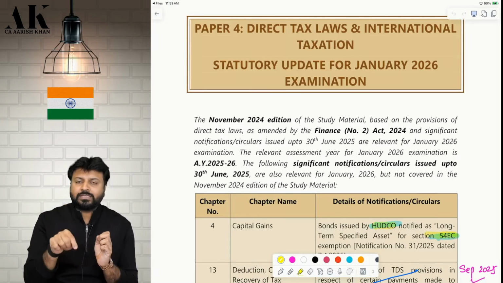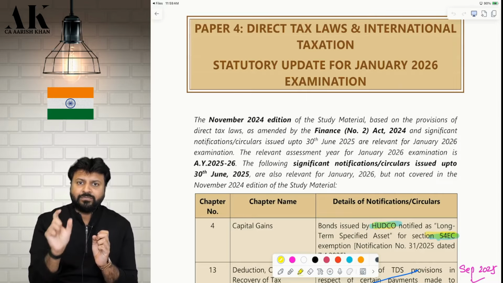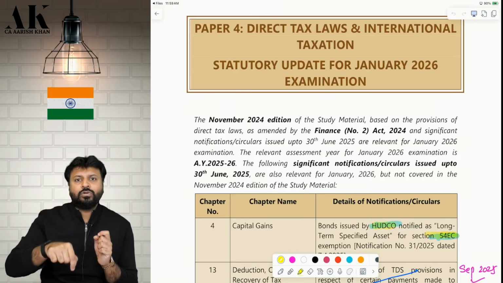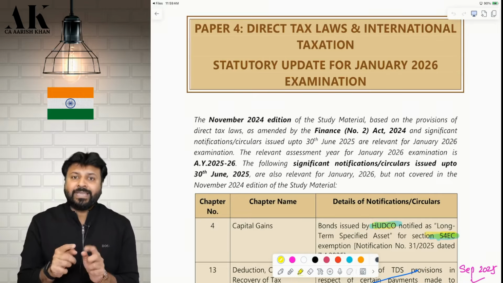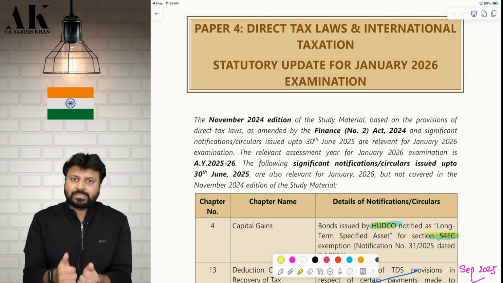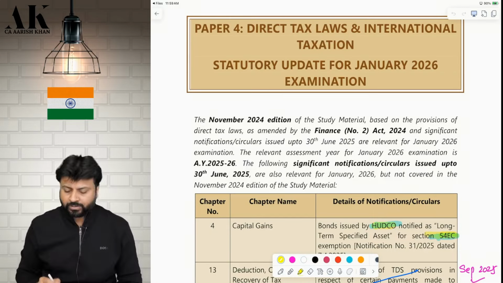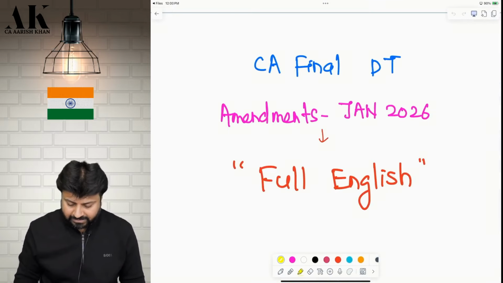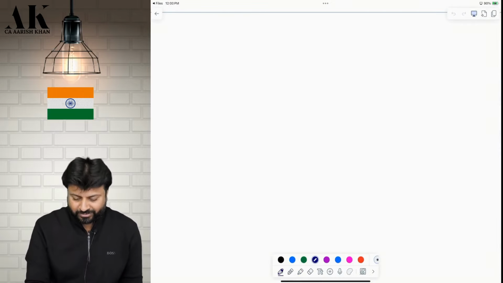With respect to understanding of the chapter, understanding of the video, there are two videos. One which we have already uploaded for September 25, which will cover 50% of this file, and one which we are going to discuss today. Okay, the things which we are going to discuss today are the extra amendments they have put for Jan 26, and the ones which we discussed earlier were the amendments for September 25. I hope it is clear to all of you. So this is where we stand as far as our amendments are considered. I will again put it on the board and explain to you so that there is no confusion.